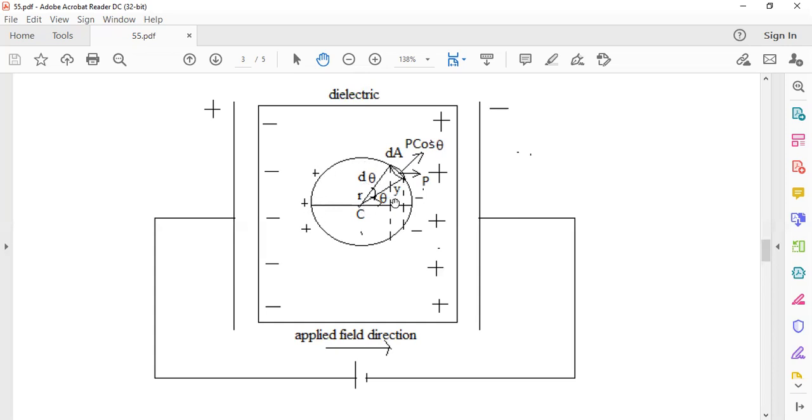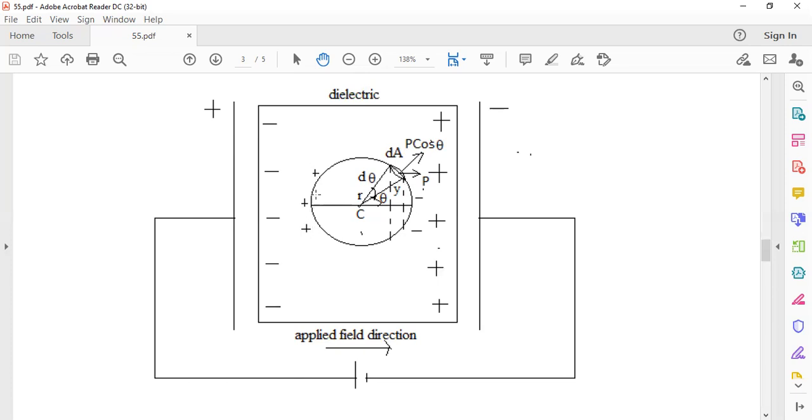And the next field: inside the spherical cavity, there will be atomic dipoles. Those atomic dipoles also contribute electric field at C. So there are 4 fields. One is due to the charges on the capacitor plates. The second is due to the layers of charges on the surfaces of the dielectric.